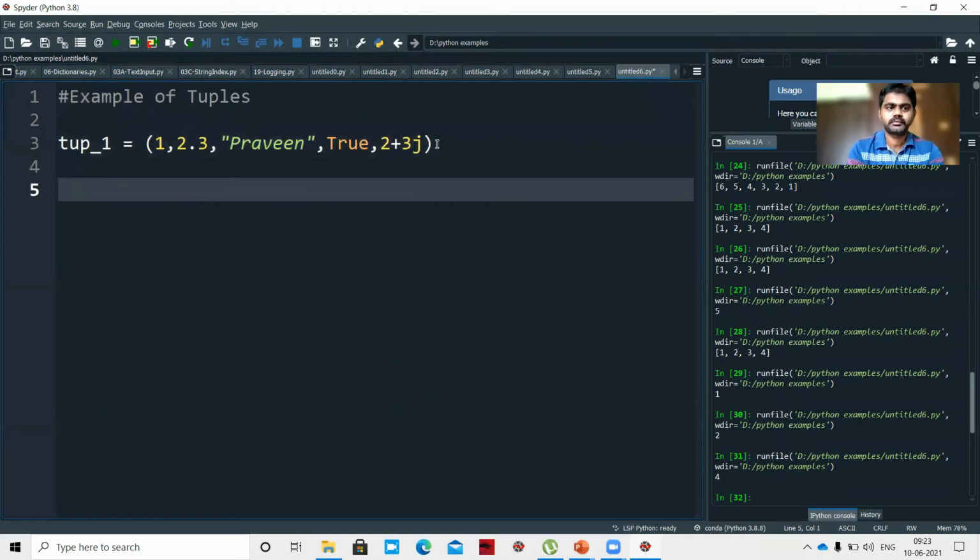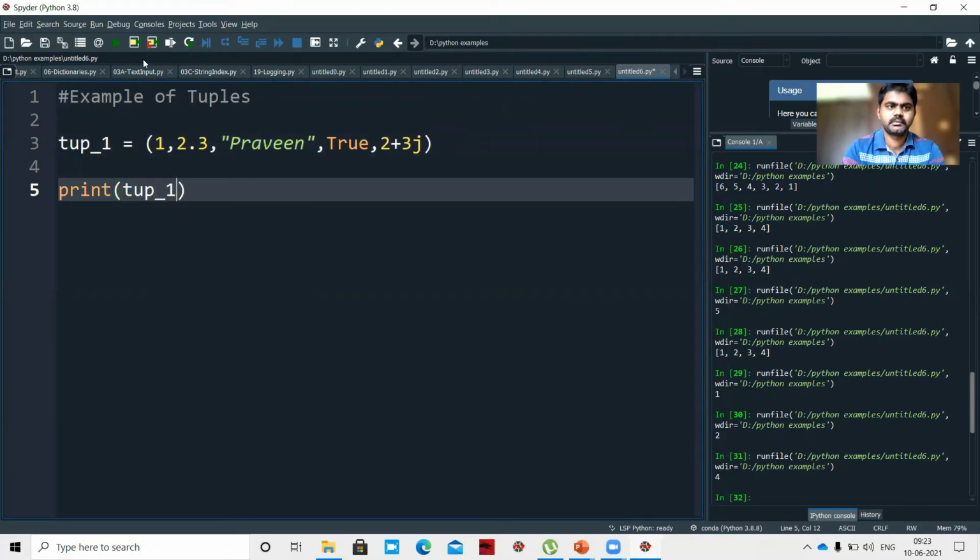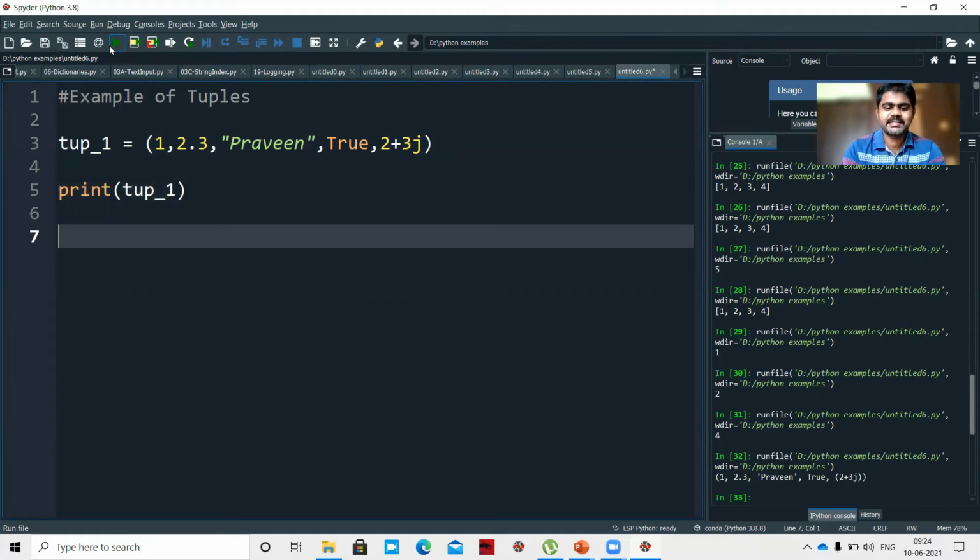So if I want to print this, let us see. print tup_1. What I got here is the tuple: 1, 2.3, Praveen, True, 2 plus 3j. So this is creating a tuple.